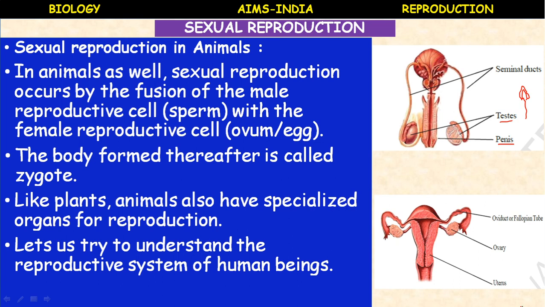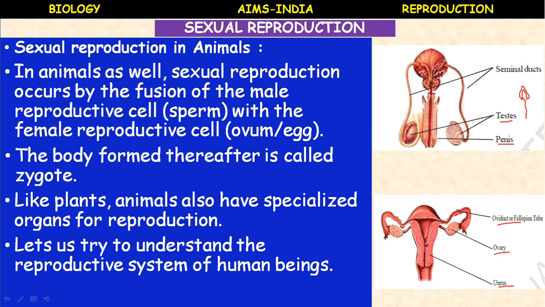And in the female reproductive system, the female reproductive organs are a pair of ovaries, right and left, a pair of oviducts, also called the fallopian tubes, and the uterus. The uterus is the place where the development of the embryo takes place.